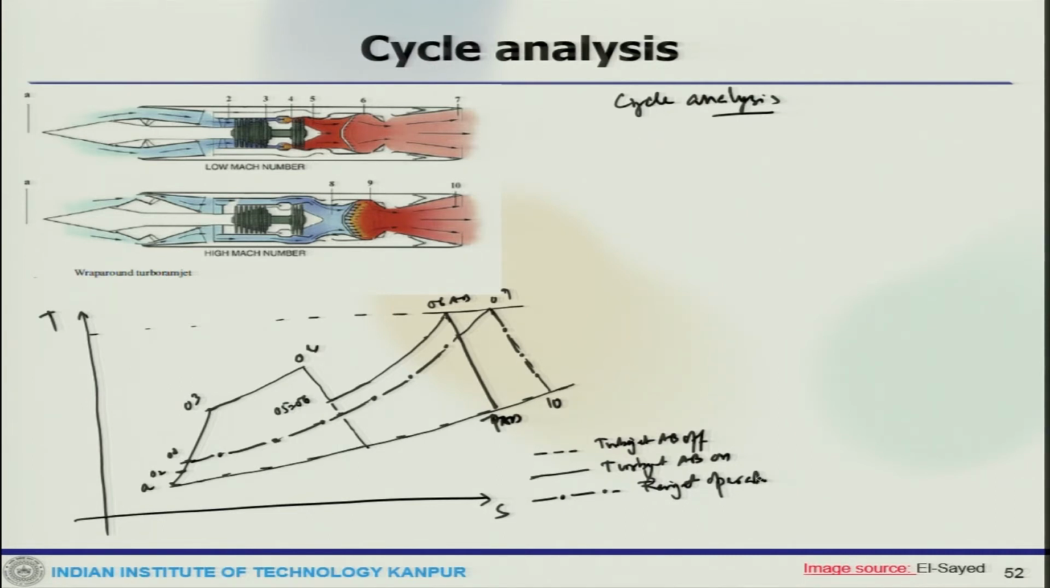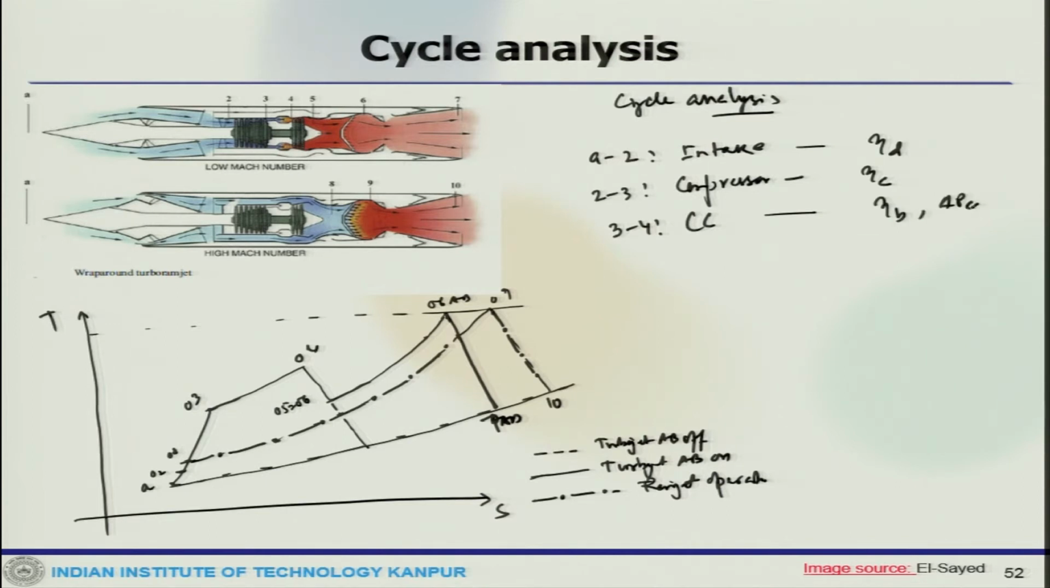already if you see, that means A to 2 is intake, where the compression process takes place with isentropic efficiency of eta d, then 2 to 3 is compressor, where the compression takes place with isentropic efficiency of eta c, then 3 to 4 is combustion chamber, where the heat addition at constant pressure takes place with little pressure drop, and combustor efficiency and delta P C C.